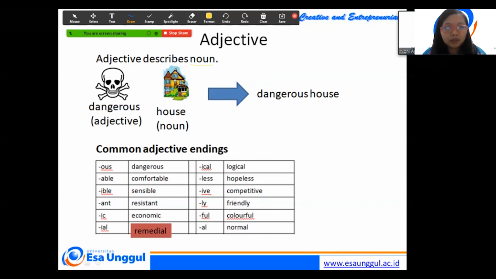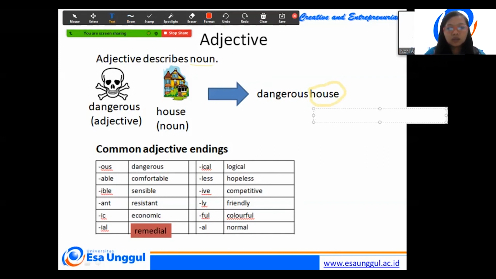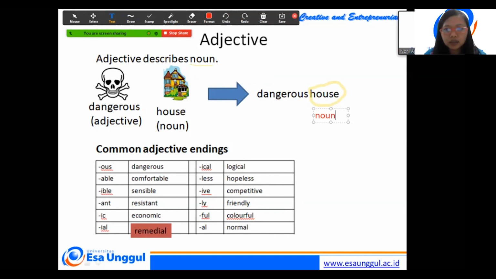For example, dangerous house. House is noun. And dangerous is adjective. So you can use adjective if you want to describe noun.